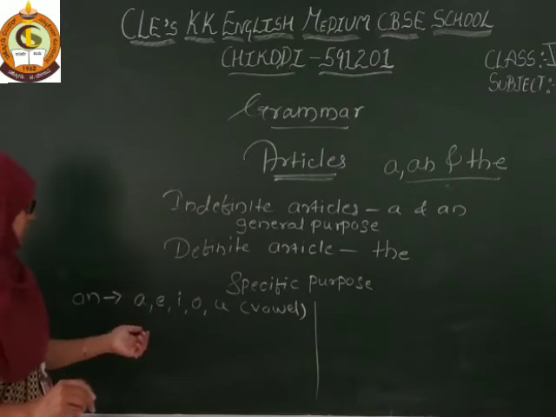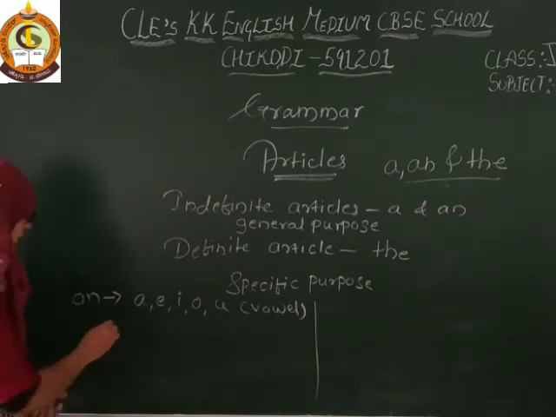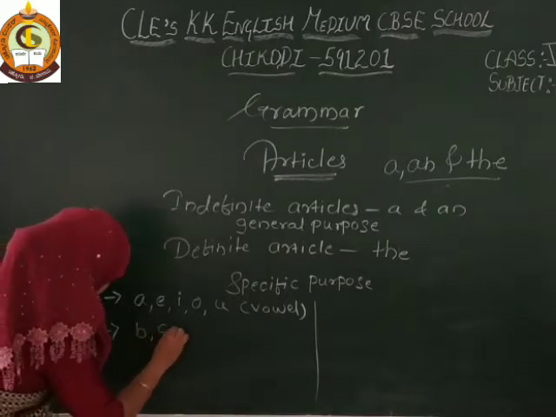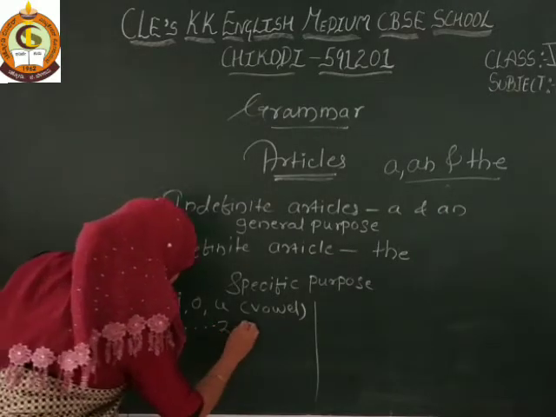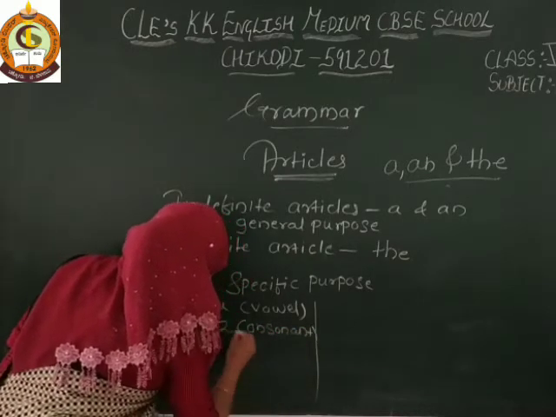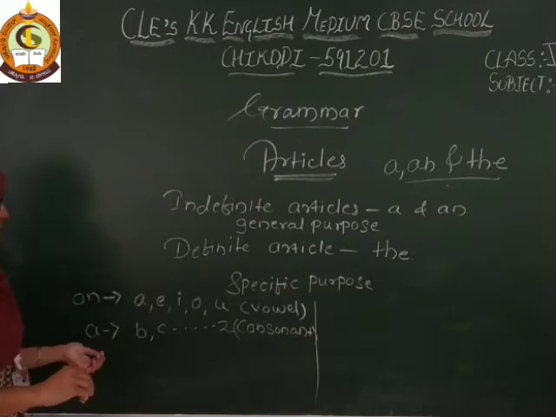And a we use for B, C, and the remaining consonants. So for that we use the article a.